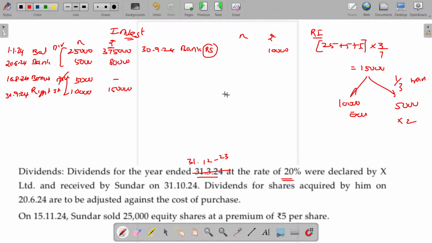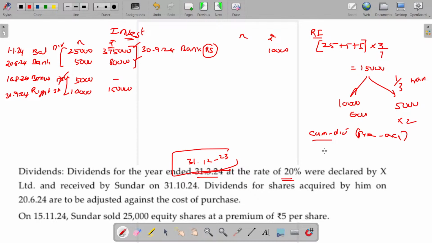Now see the amount paid here, 3,75,000, and this 80,000 includes the dividend component also. This payment is cum dividend. Whenever you receive the dividend, it is subtracted from the asset, meaning the share. Otherwise, it is a pre-acquisition dividend. Post-acquisition can be transferred to the P&L account. It's a pre-acquisition dividend, so the dividend is related to the previous year. Only after that we purchased. We purchased and we are getting the dividend out of the income earned in the previous year. Pre-acquisition dividend. For how many shares?